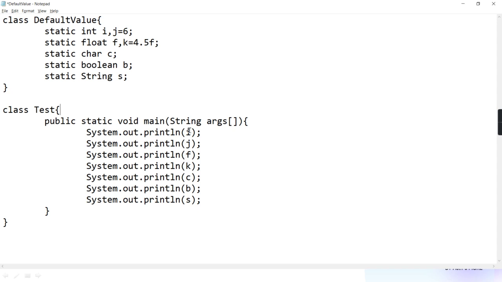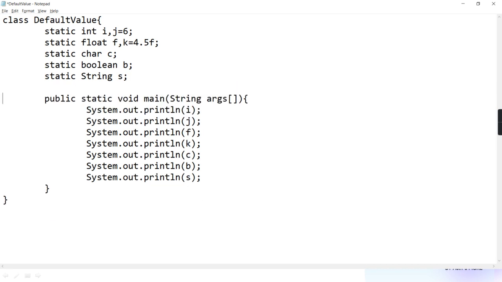Class name. Complete thing you tell. DefaultValue dot I, DefaultValue dot J. Right? So that part is also clear to you. Now what I am asking you is that instead of static, if it is instance, I am removing this.